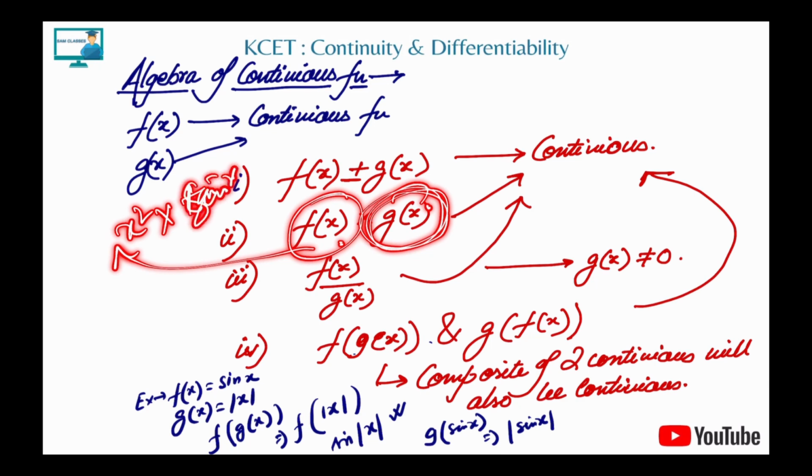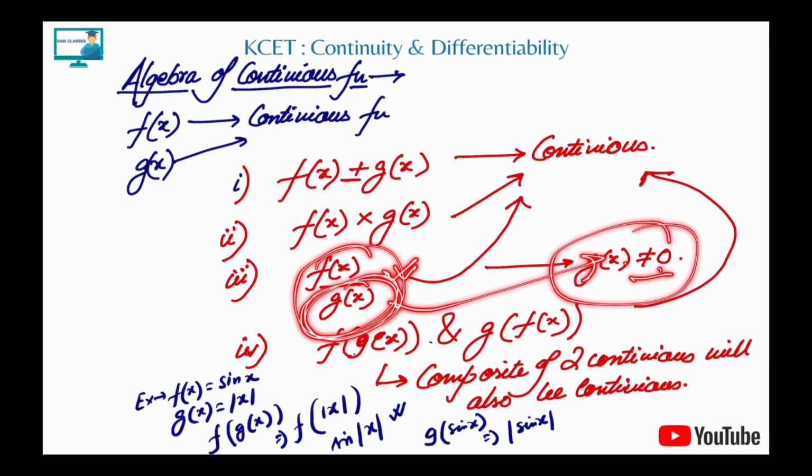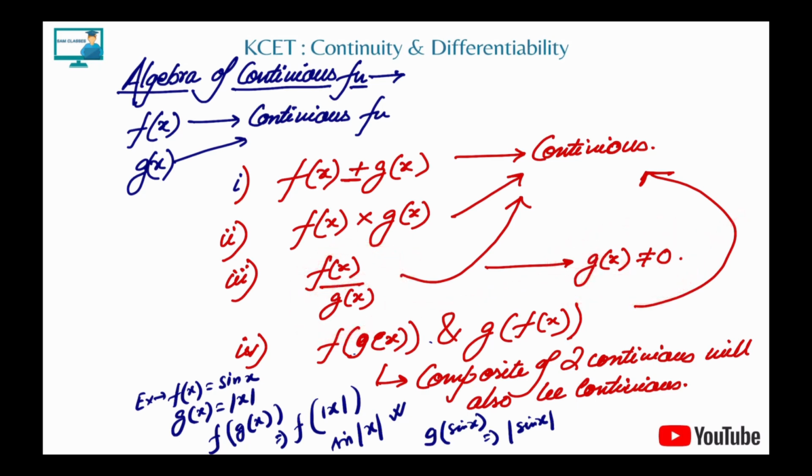This function is continuous, this function is continuous. When we multiply, then also it is continuous. Now in case of f(x) by g(x), we just have to check a very simple thing: the denominator should not be 0. The values for which the denominator is 0, you just remove them, rest is fine.